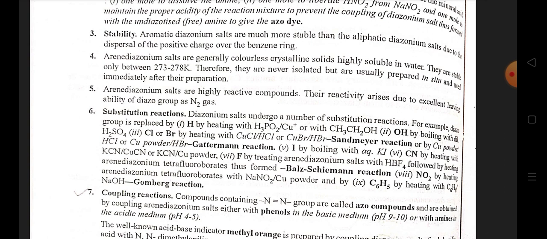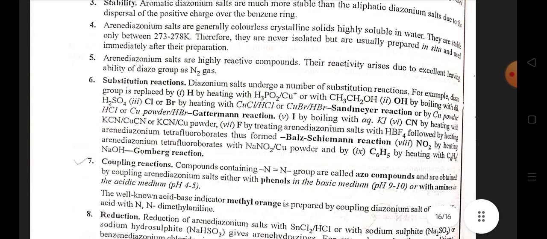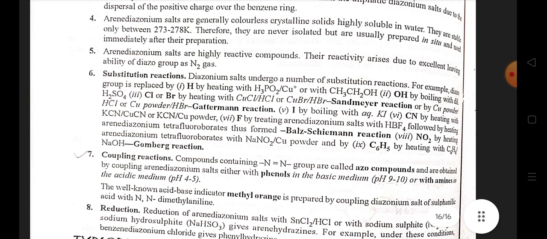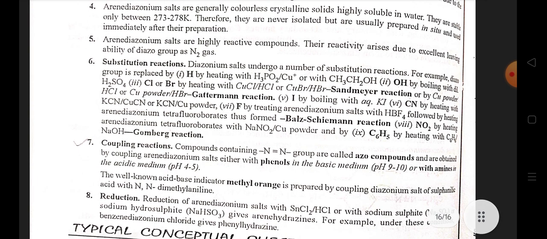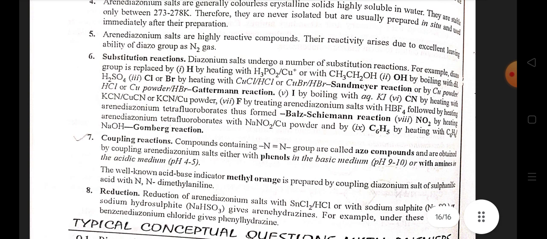Second one, stability. Aromatic diazonium salts are much more stable than the aliphatic diazonium salts due to the dispersal of positive charge over the benzene ring. Arene diazonium salts are generally colorless, crystalline solids, highly soluble in water. They are stable only between 273 to 278 Kelvin. Therefore, they are never isolated but are usually prepared in situ and used immediately after the preparation.